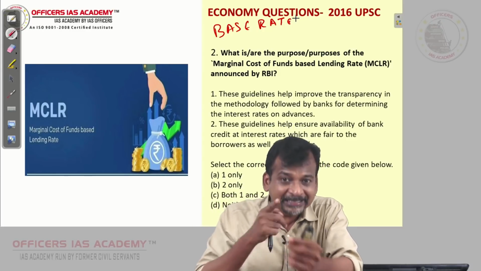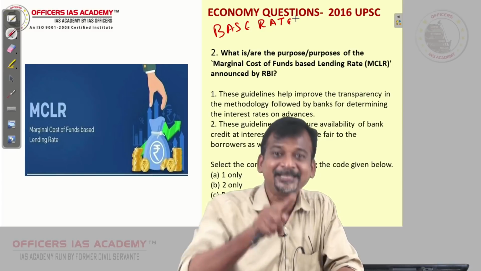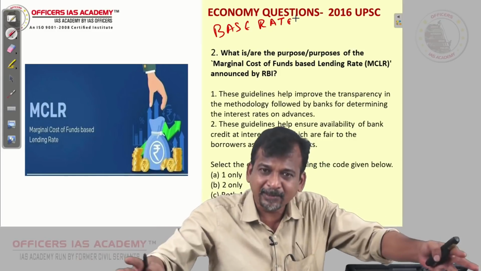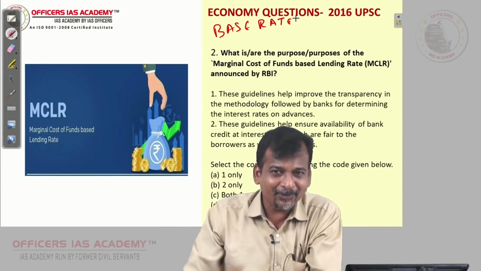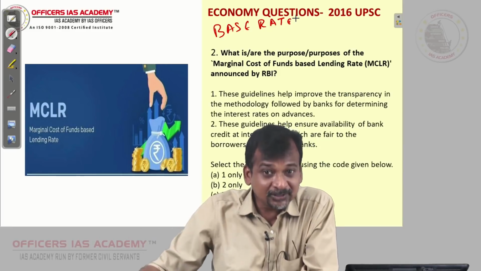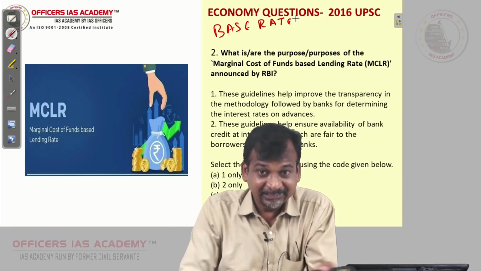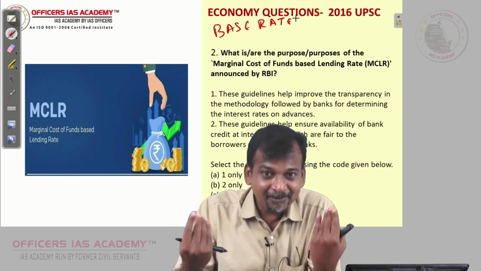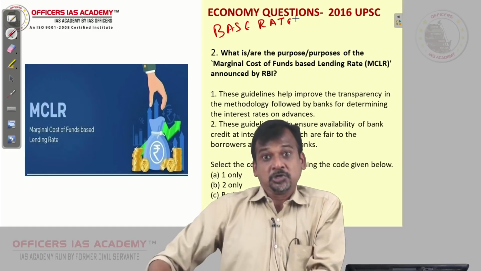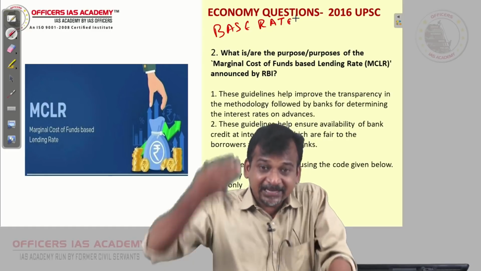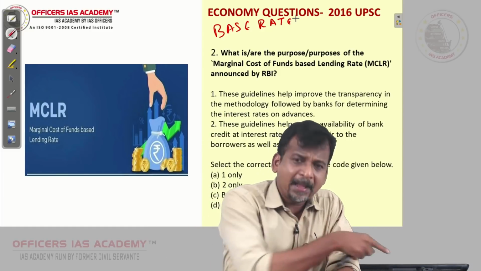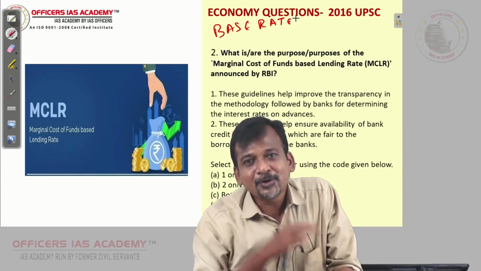Now that monetary tool, that injection, is supposed to cure the recession in the economy. Because when all banks reduce the interest rate, what happens? People will borrow more. Once people borrow more, they will spend more. They'll buy bikes, cars, they'll build houses, housing loans, everything they'll get because the interest rate is less. Then the housing industry will pick up because people are buying bricks, people are buying cement, people are buying bikes, so the bike industry will pick up. So the expectation of RBI is, whenever I reduce the repo rate, banks should reduce their base rate. But banks were not doing this.